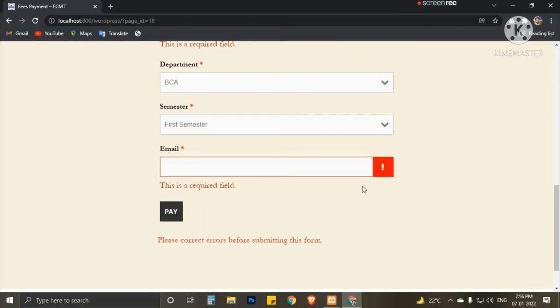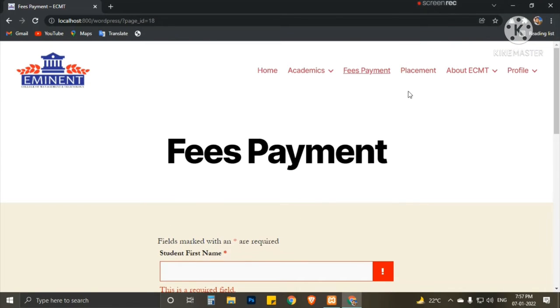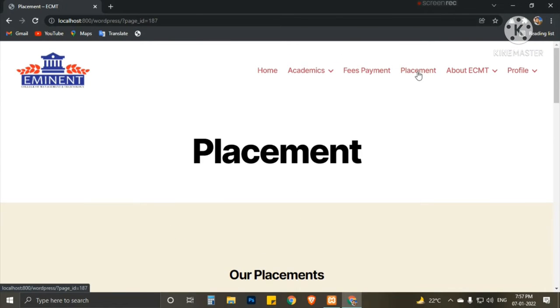We cannot let the student select the money. So they click on pay. A page should open where you can select UPI and other payment options, but it is not working currently. So if we click this, nothing will happen.